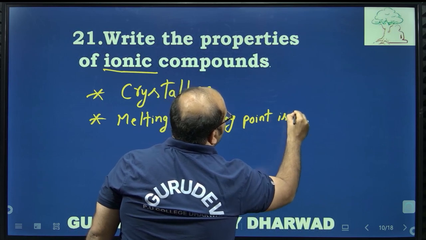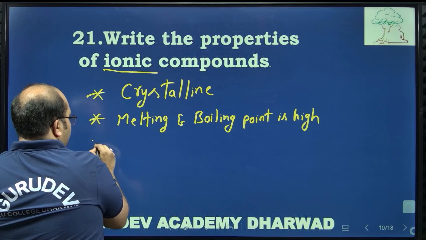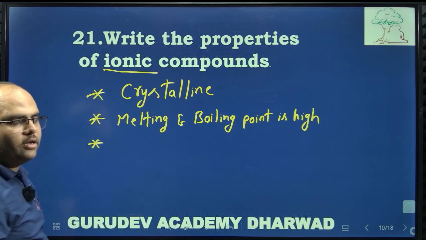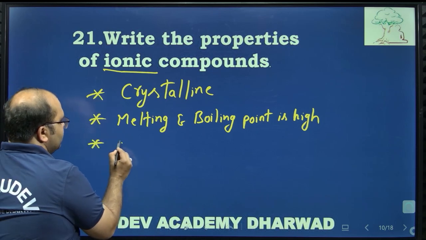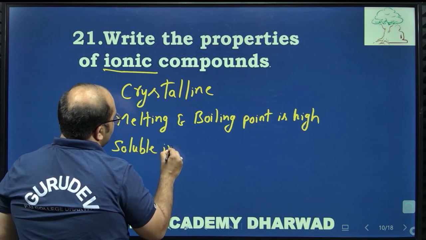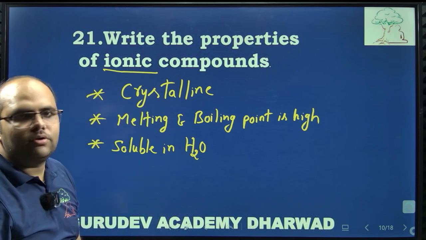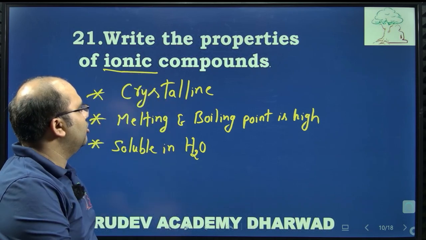Melting and boiling point is high. And the third important property is they are soluble in water. These are the important properties you have to write for the ionic compounds.